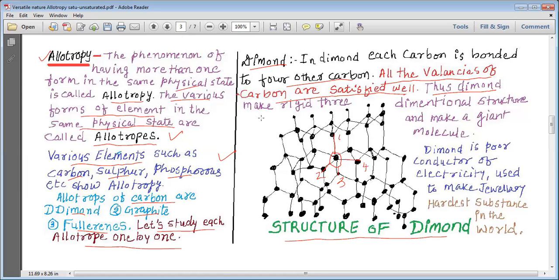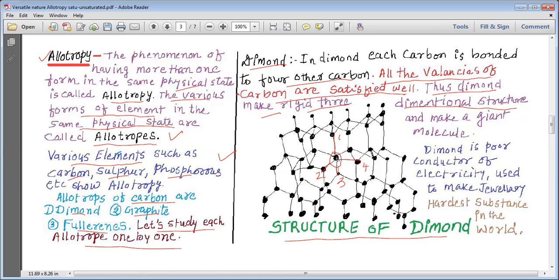Thus, diamond makes a rigid three-dimensional structure. Now, why is it three-dimensional? If you really look at this, you can see that some of the bonds are coming towards you, whereas some of the bonds are going away from you.